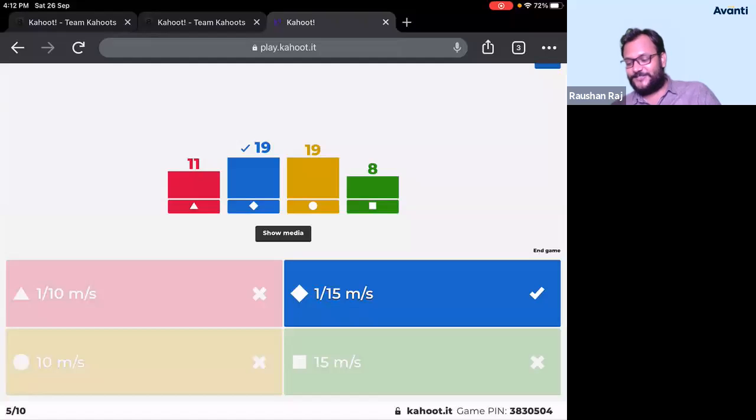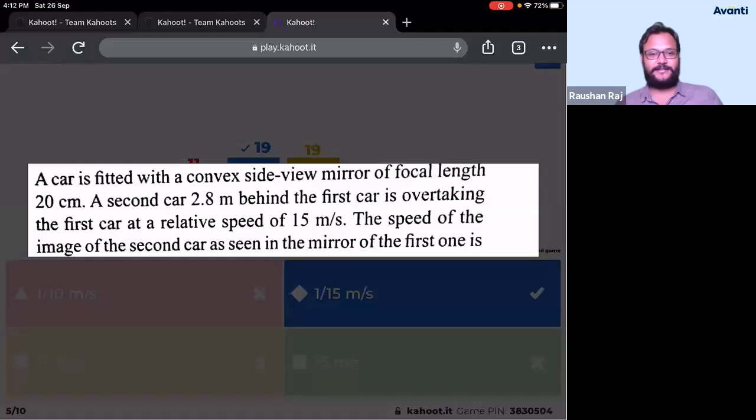All right. So 1/15 meter per second is the correct answer. Okay, Pavitra. So 19 of you have got the correct answer. 1/15 meter per second is the correct answer. And I'm surprised that still 19 of you have got the correct answer. It's good actually. I didn't expect that even 19 of you will get the correct answer.